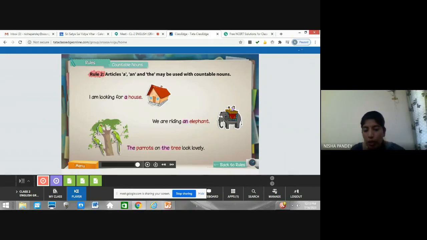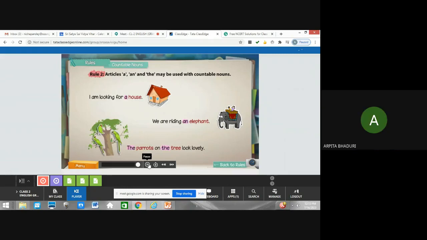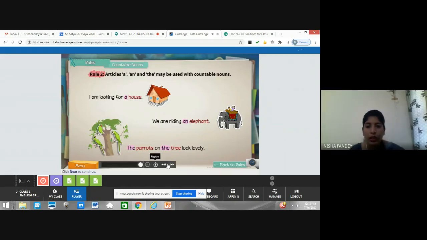We were talking, they mentioned it earlier, as we have seen where we use the article, right? The parrots, the tree. Okay, good. Let's see further. So here we know that we can use any article with countable nouns. Three are there, so any one of them.